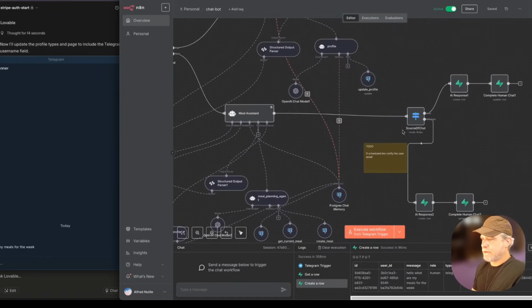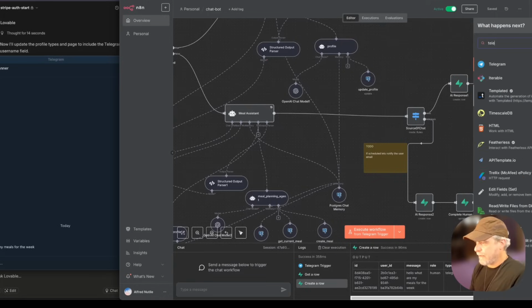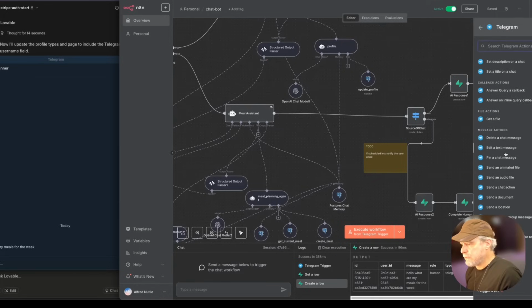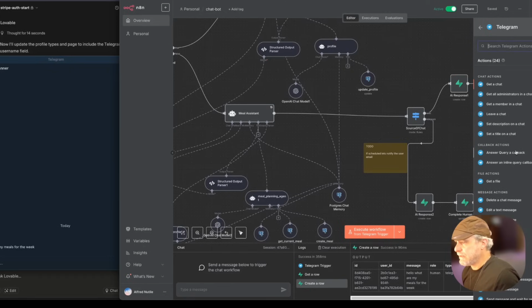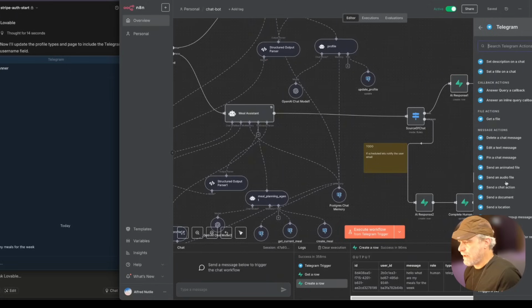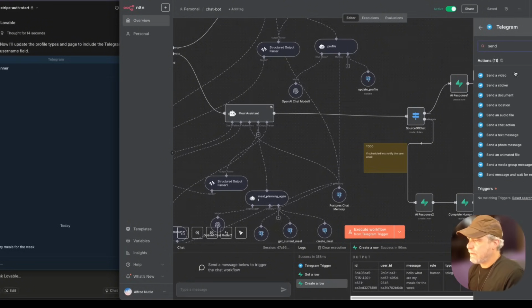And then we go back to here, and then we go back to here, and we say Telegram. And then we go to, let's see, send a message. Get a chat. Send a, that's cool. Send a, ooh, I can just search. Send.